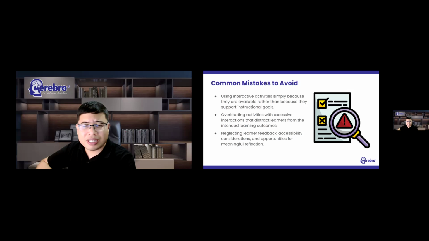And perhaps the biggest mistake of all is believing that technology alone will solve engagement challenges. Well, technology can help, it can support, it can enhance, but meaningful engagement still depends on thoughtful thinking about what your students will be learning. The teacher remains the designer of the entire learning experience. And the teacher remains the facilitator of learning. And the teacher remains the most important factor in helping students succeed.